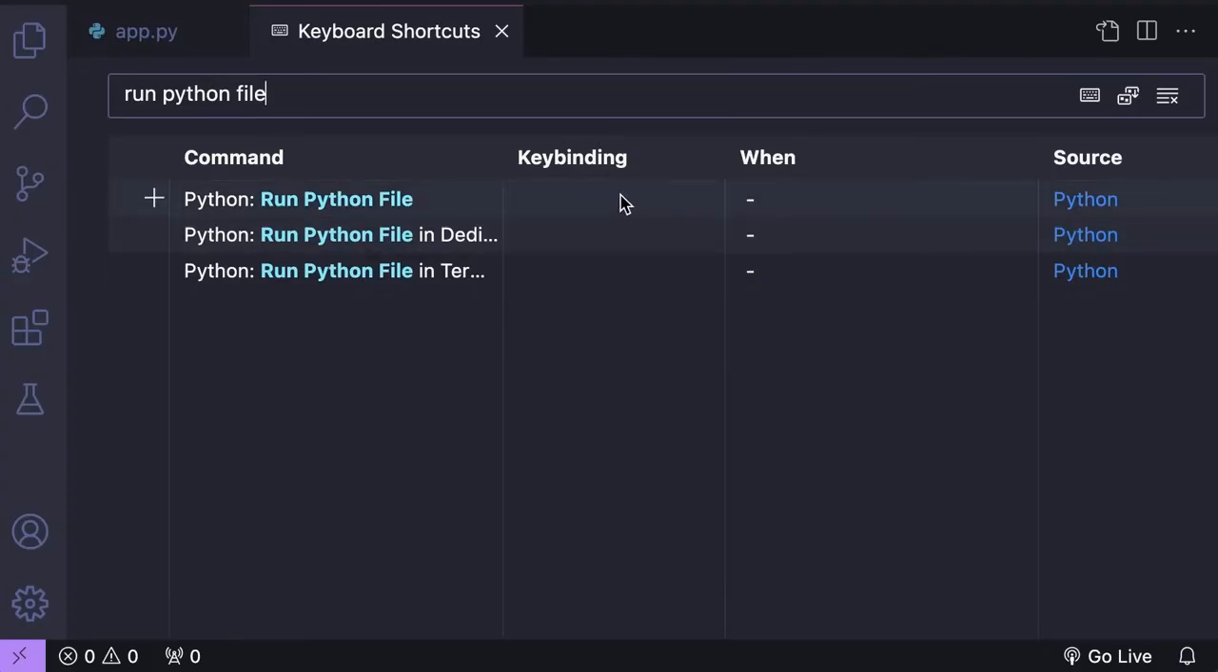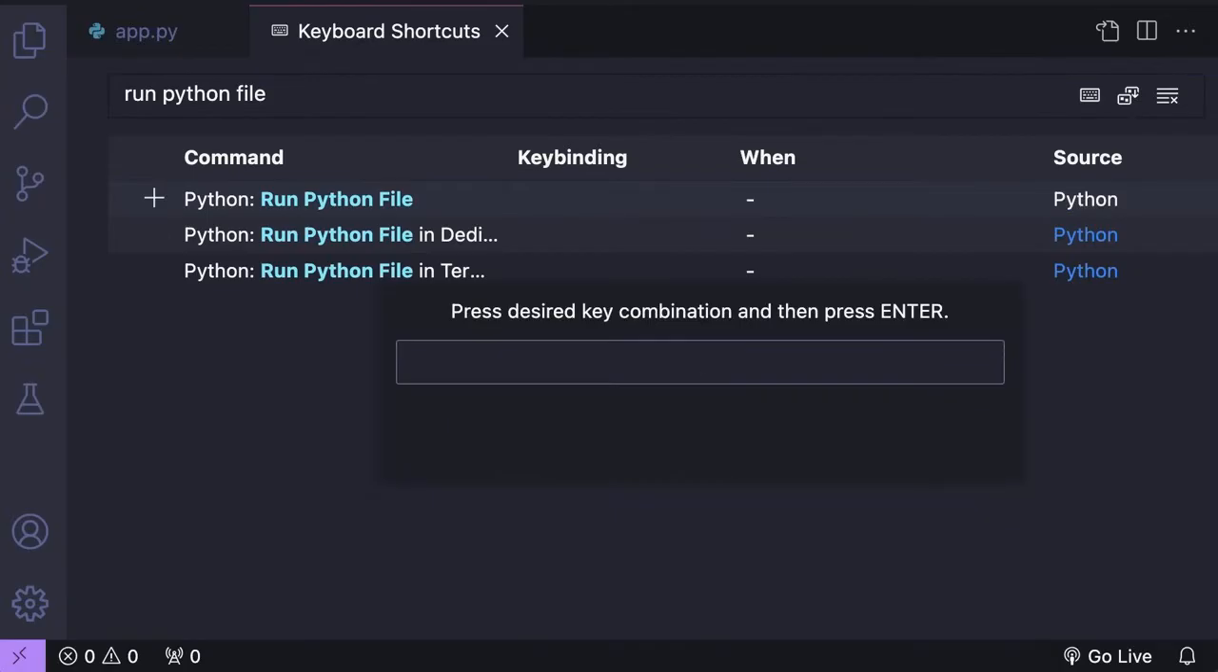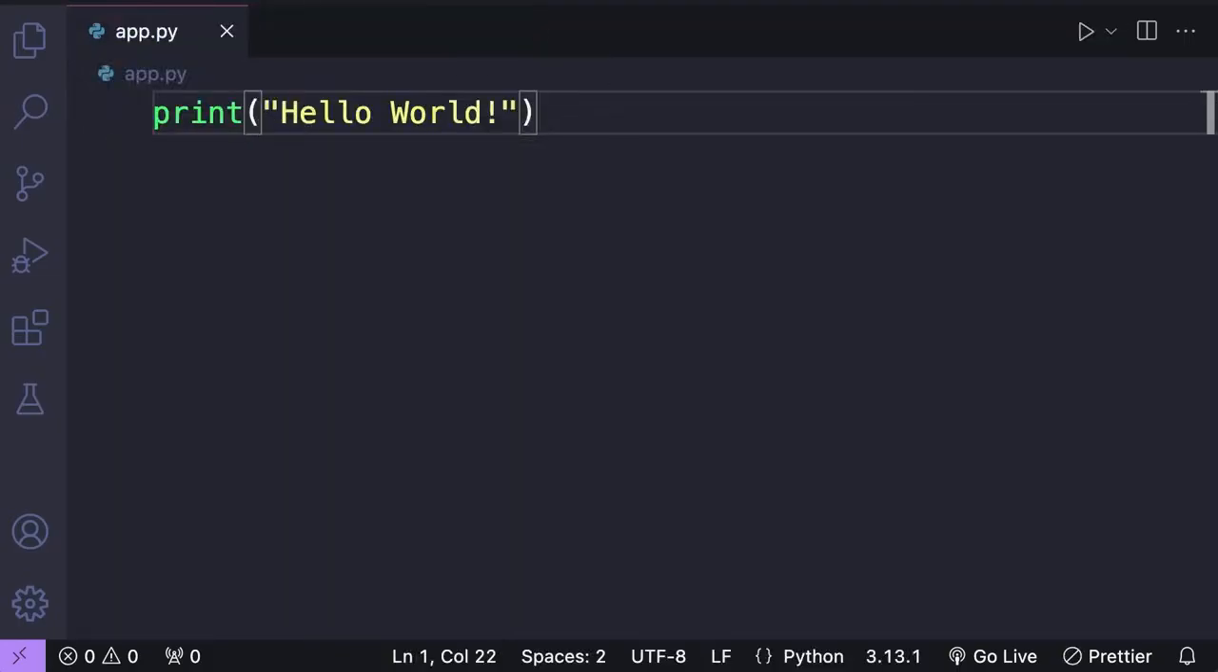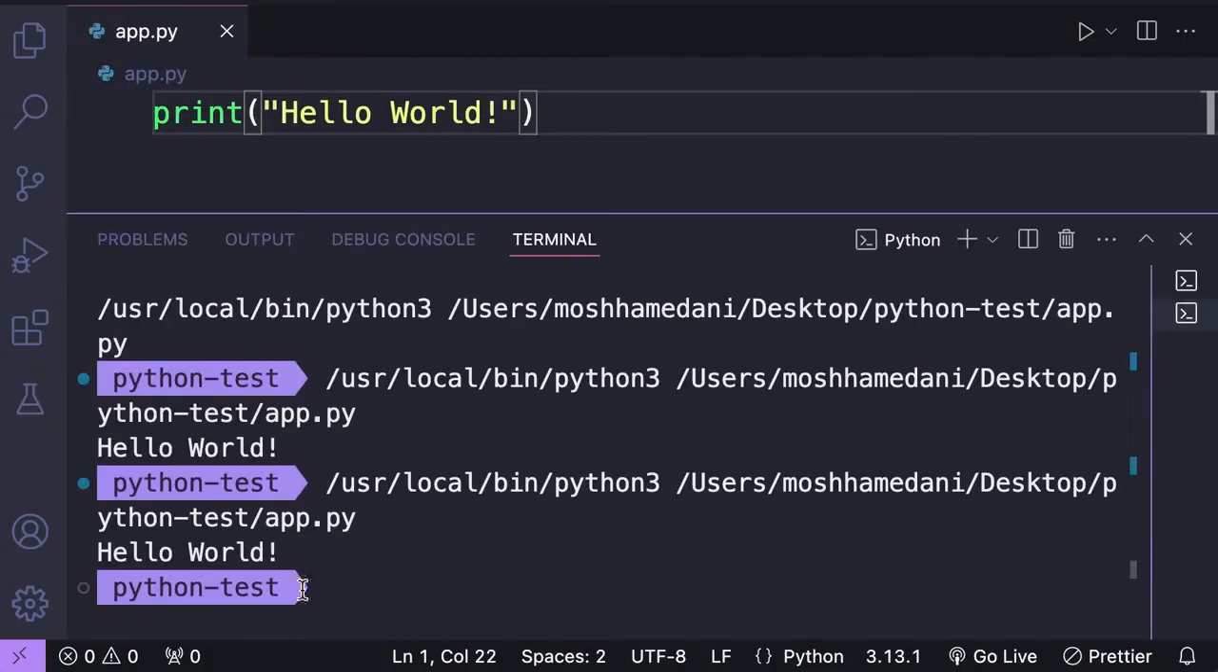So double click in this column. Now here you can press any key combination for creating a shortcut. I'm going to press Ctrl and R. Okay, now we press Enter. With this in place, we can go back to app.py and press Ctrl R. And here we see the output. Beautiful.